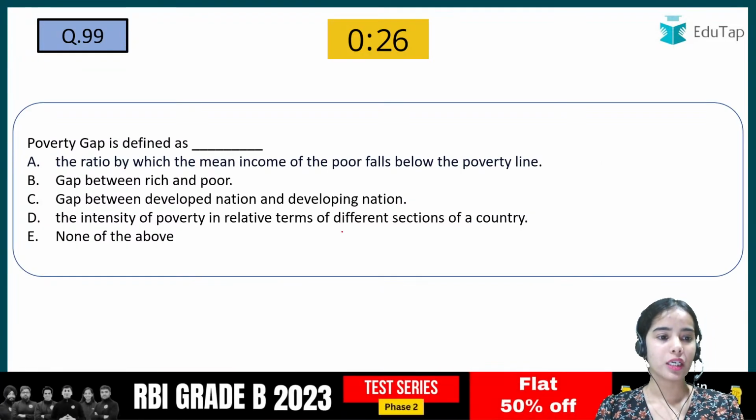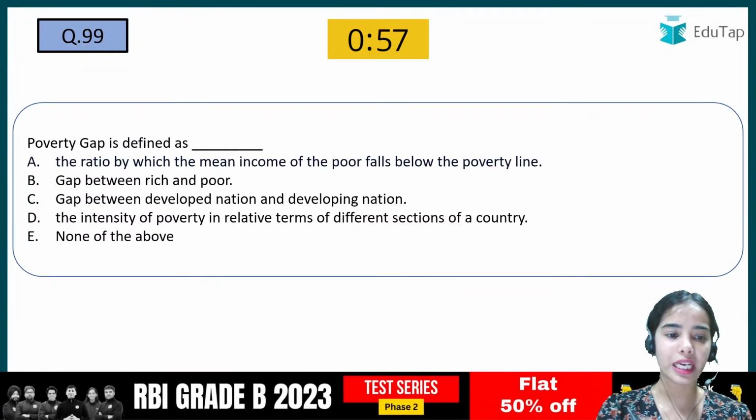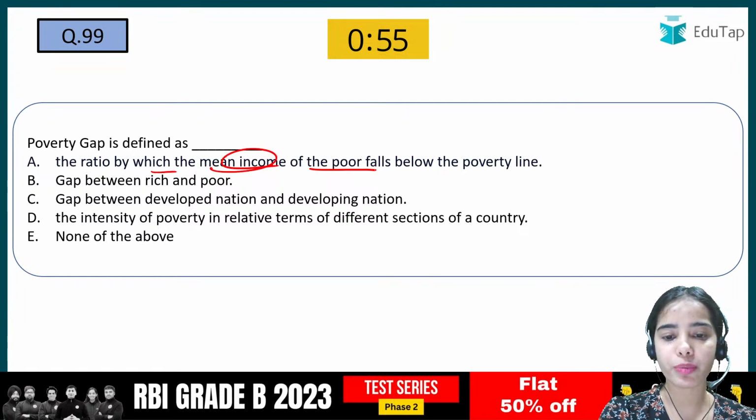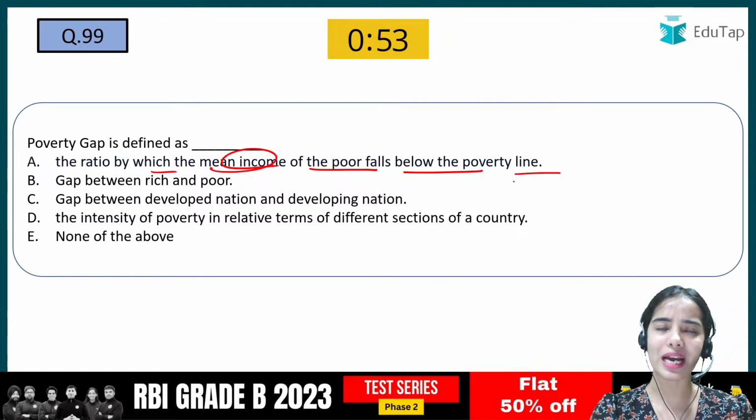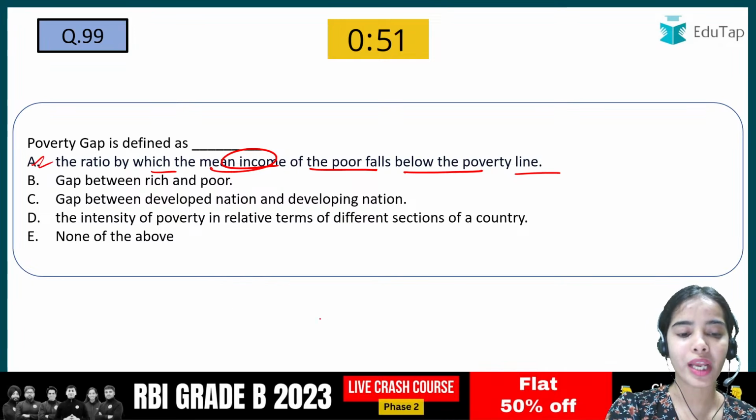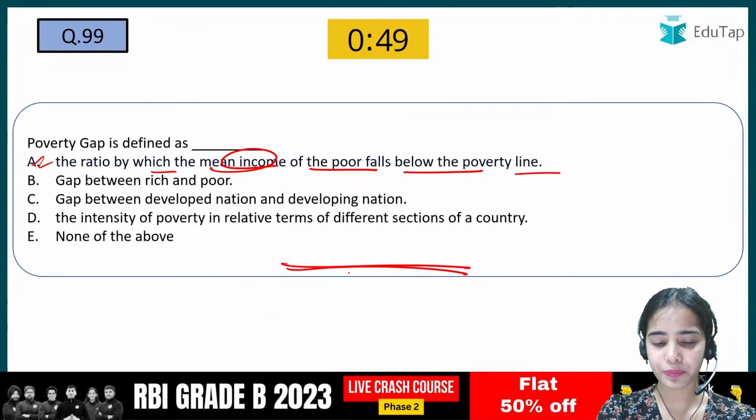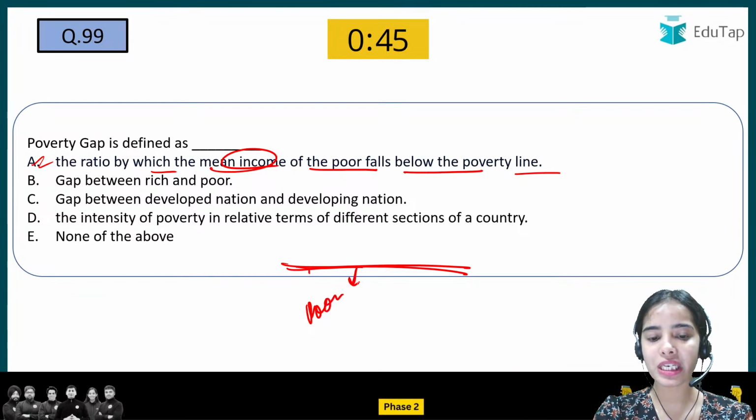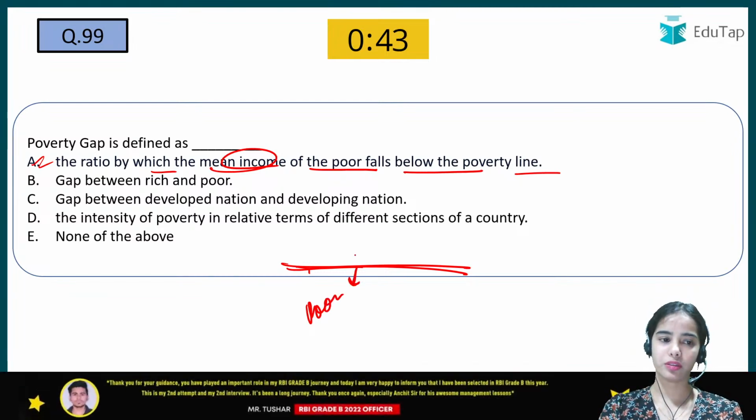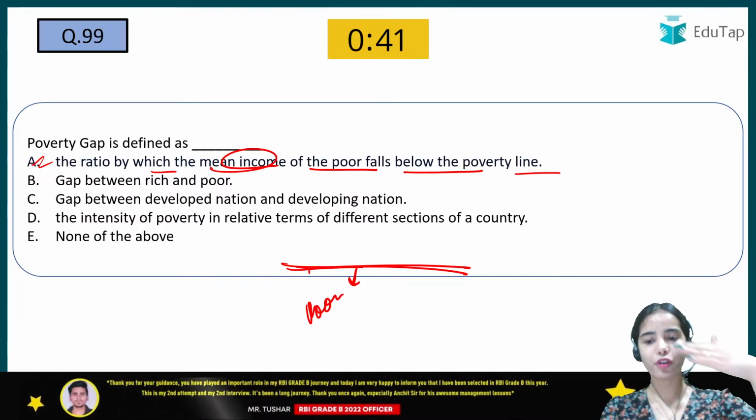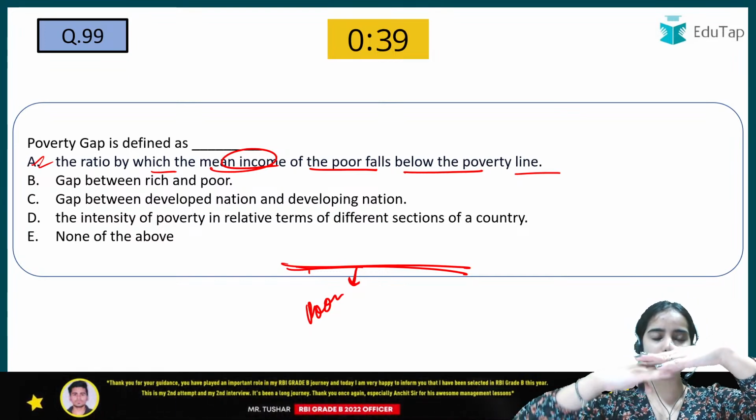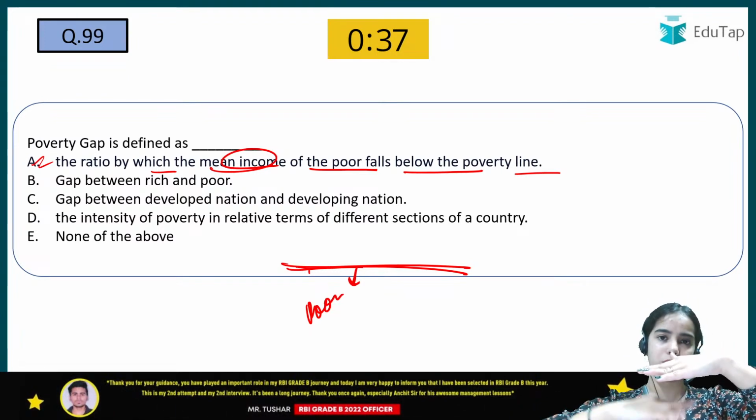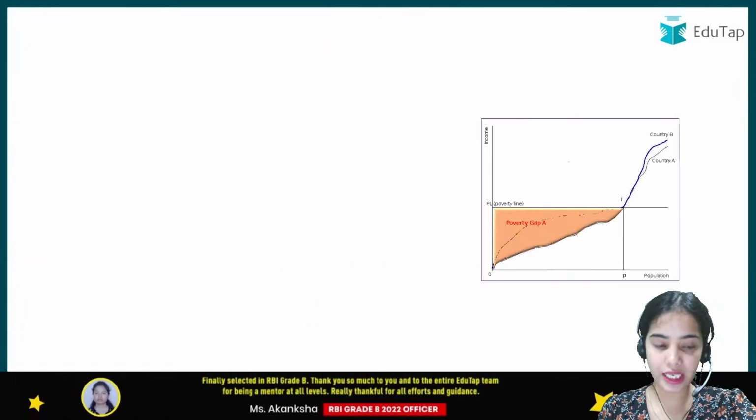Okay. Poverty gap is defined as the ratio by which the mean income of the poor falls below the poverty line. So actually poverty gap is this only, that from the poverty line, the poor that are below the poverty line, the mean income, the average income of the poor. Okay, so that is the poverty gap, that from the poverty line how much below the poor people are. Okay, so A is the correct answer here.